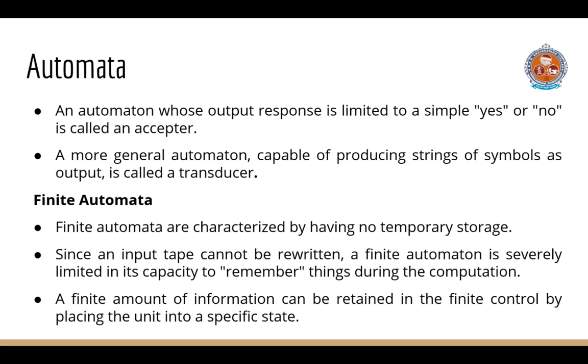An automata whose output response is limited to simply yes or no is called an acceptor. Presented with an input string, an acceptor either accepts the string or rejects it. A more general automata, capable of producing strings of symbols as output, is called a transducer.